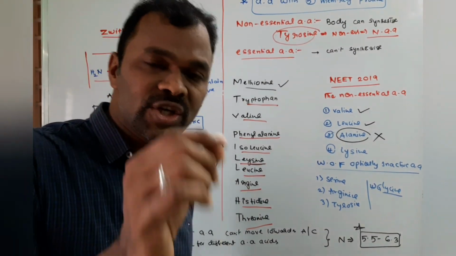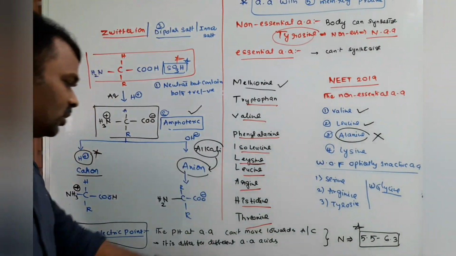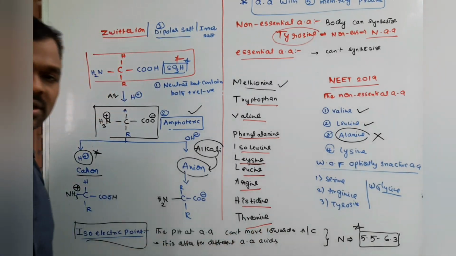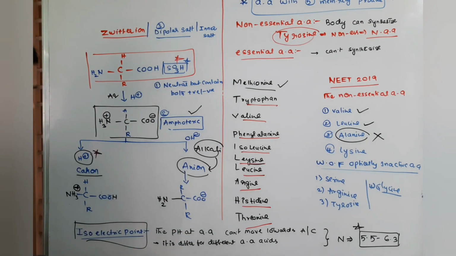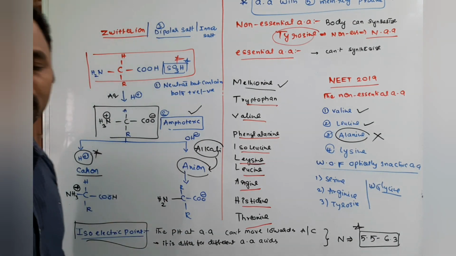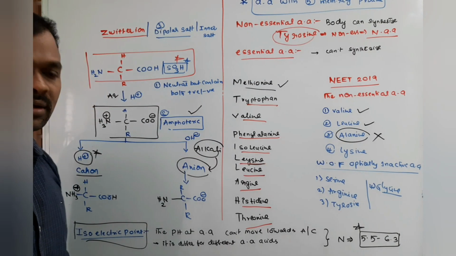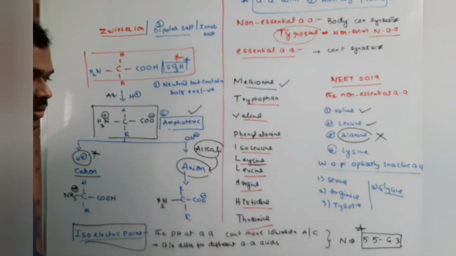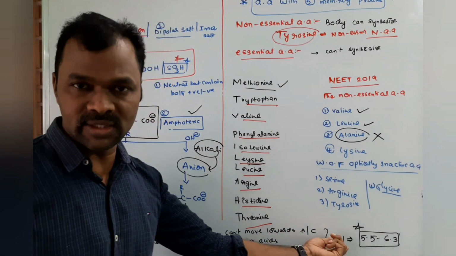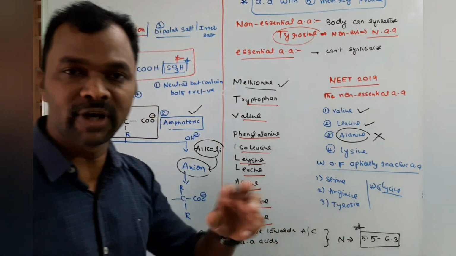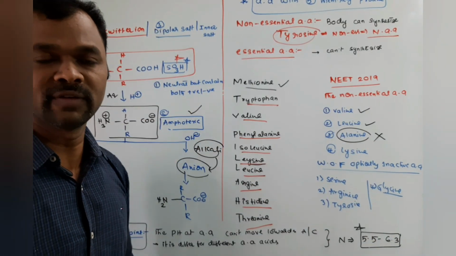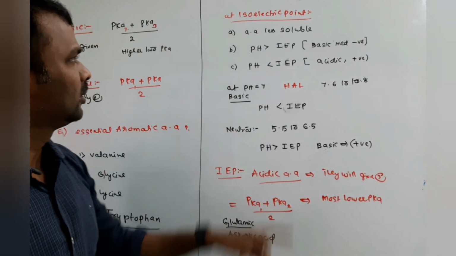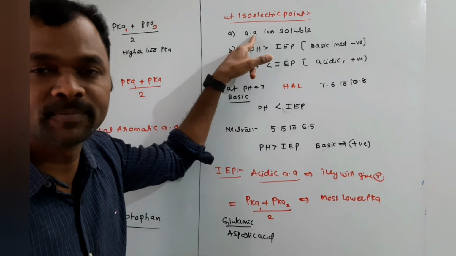The pH at which amino acid or zwitterion cannot move towards anode or cathode, that point we are calling isoelectric point. And isoelectric point is different for different amino acids. Generally for neutral amino acids, it is going to be between 5.5 to 6.3. A very important one is at isoelectric point, amino acids are less soluble.